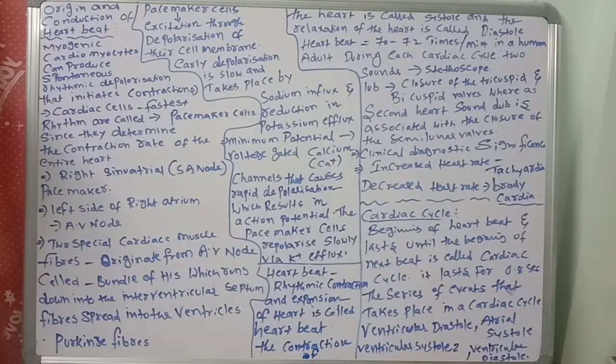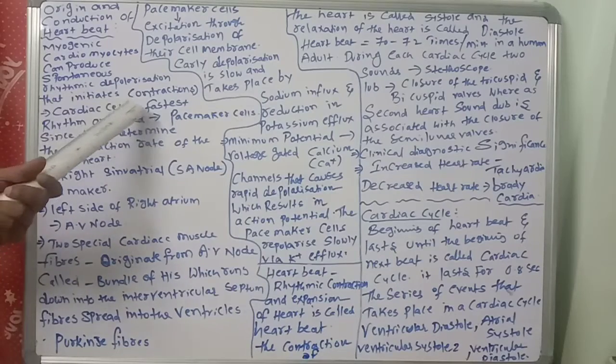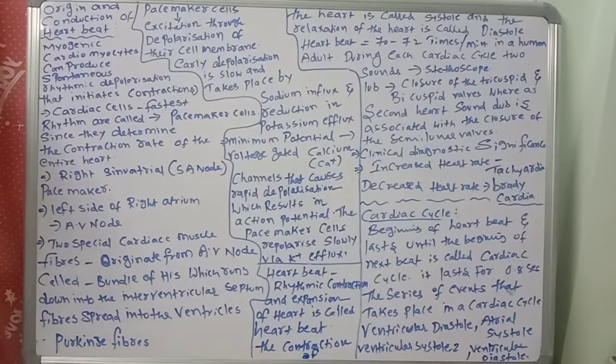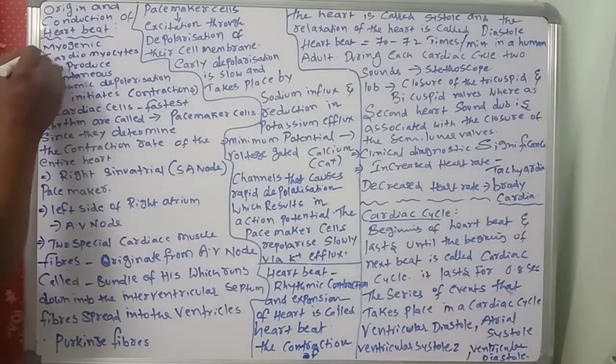So cardiomyocytes can produce spontaneous rhythmic depolarization that initiates the contractions. The heart in the human is myogenic. First point. Myogenic means muscles will be there. The heart in the human is myogenic. Cardiomyocytes can produce what?